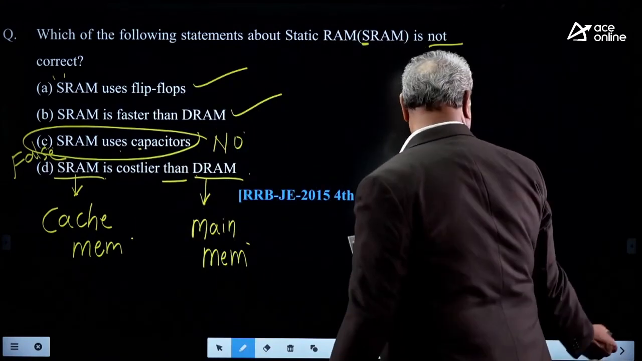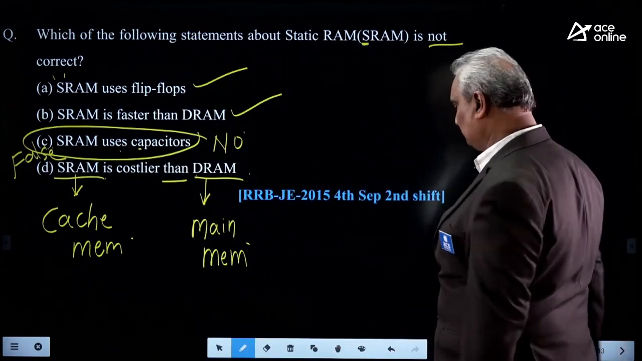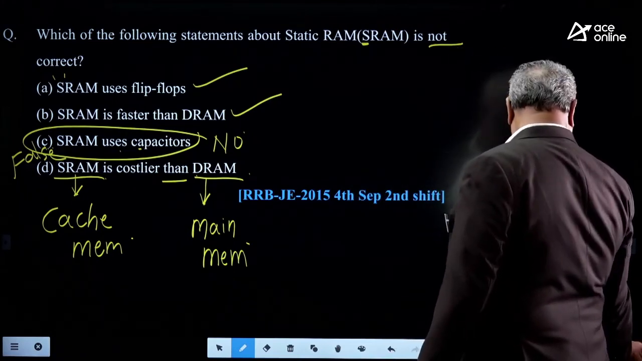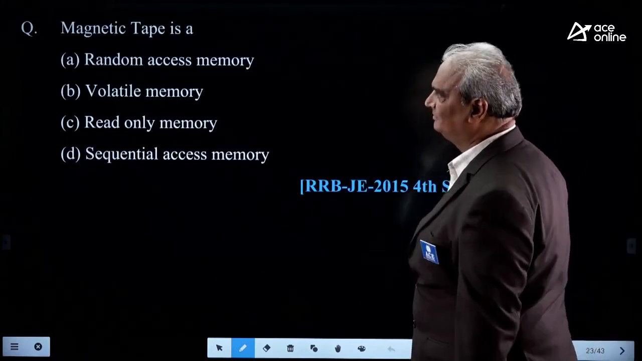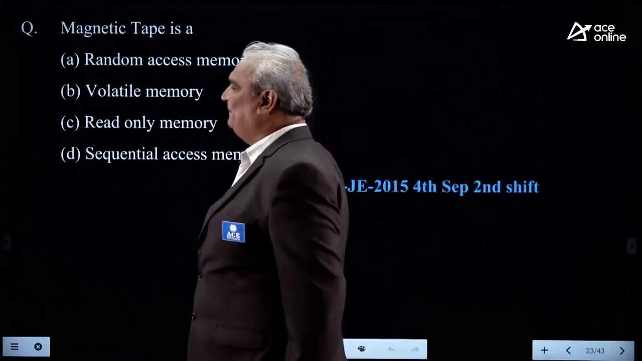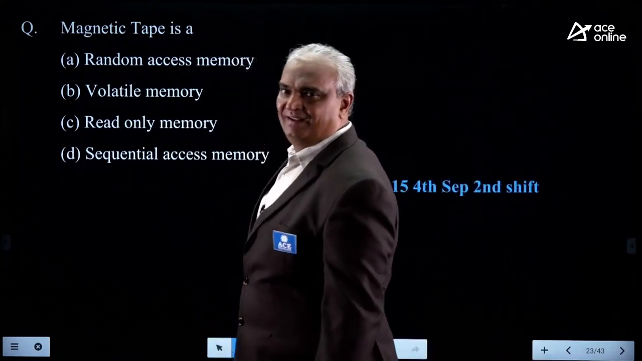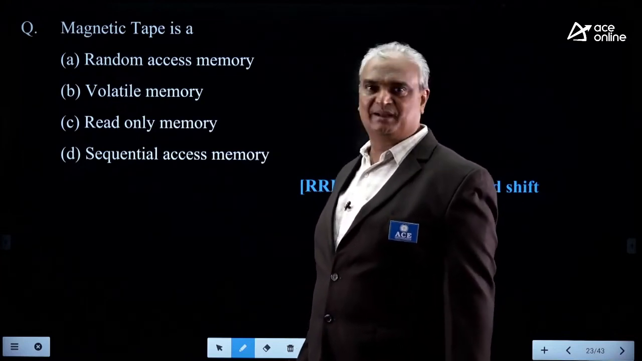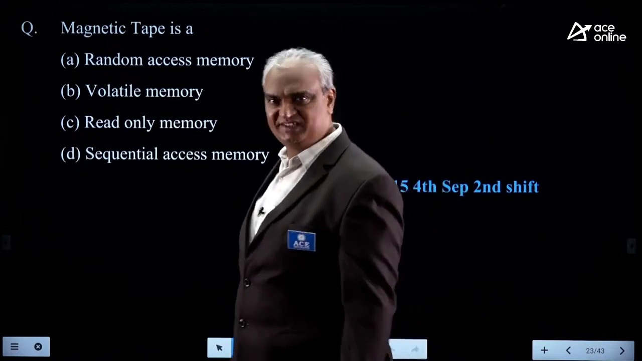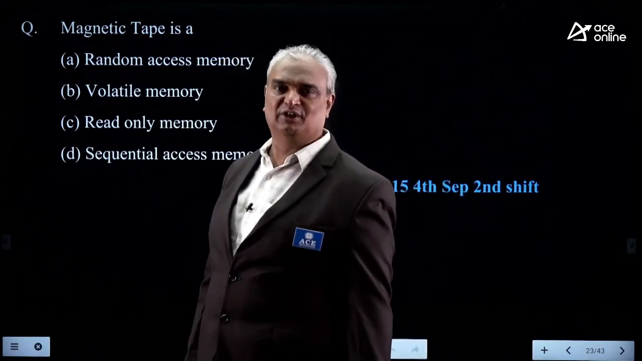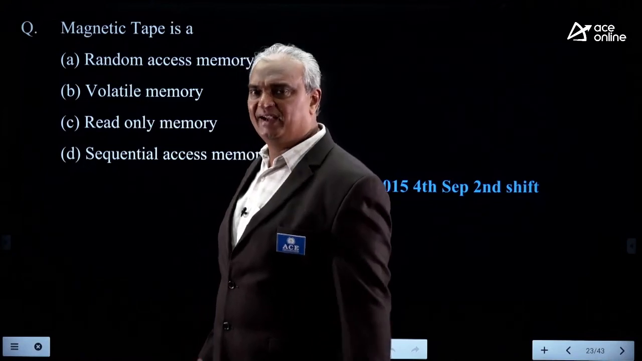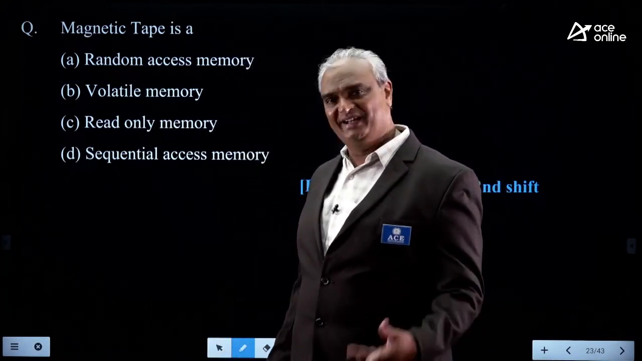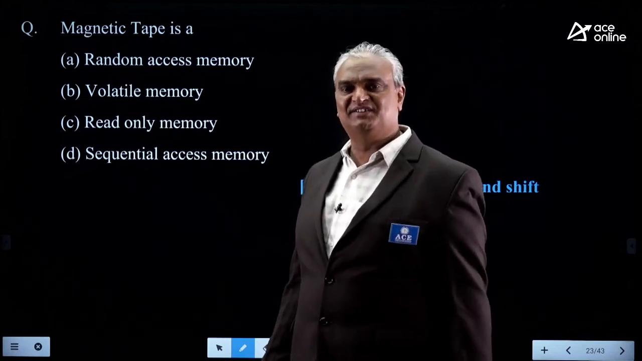Okay. Next. This question was given in 2015, September shift. Now, magnetic tape is a... All memories are divided into three groups. What is the first one? Semiconductor memories, also known as electronic memories. Second one, magnetic memories. Third one, optical memories. Magnetic memories are nothing but magnetic hard disk, floppy, magnetic tape.